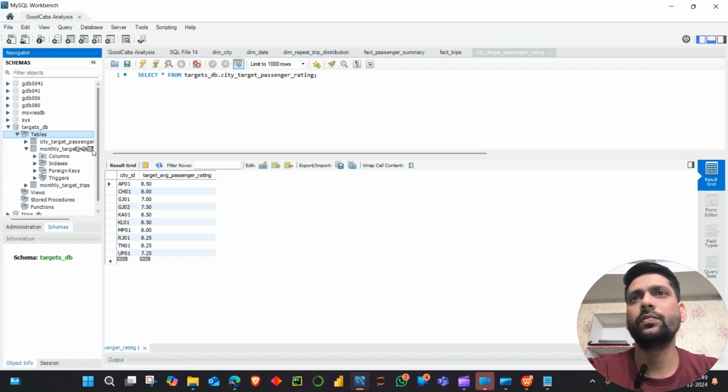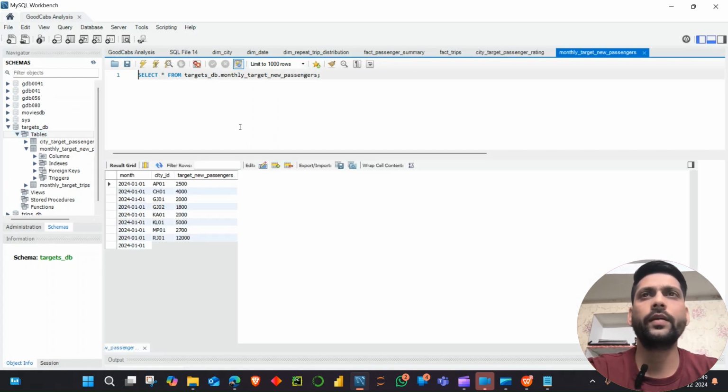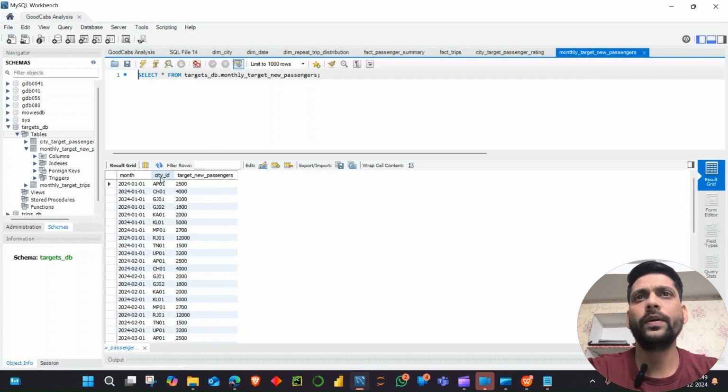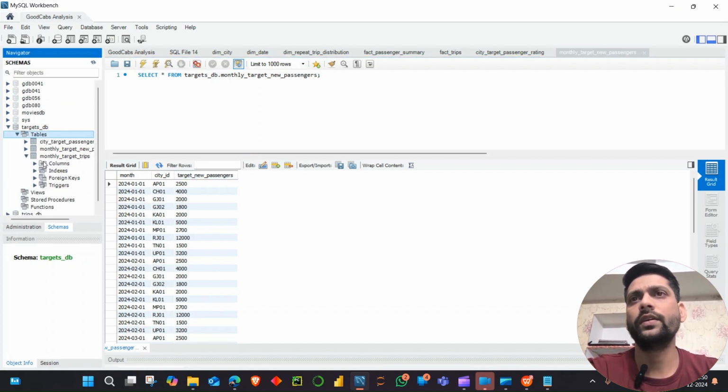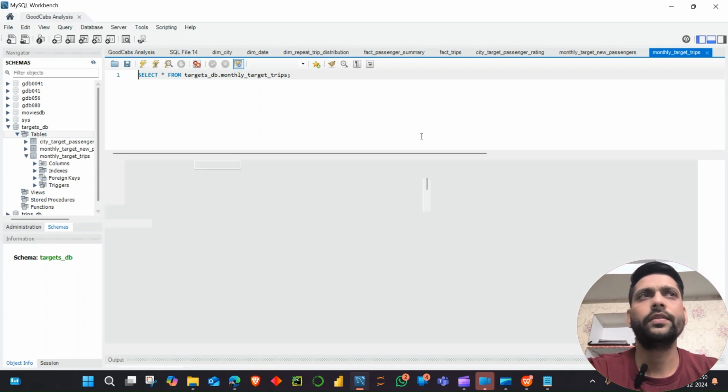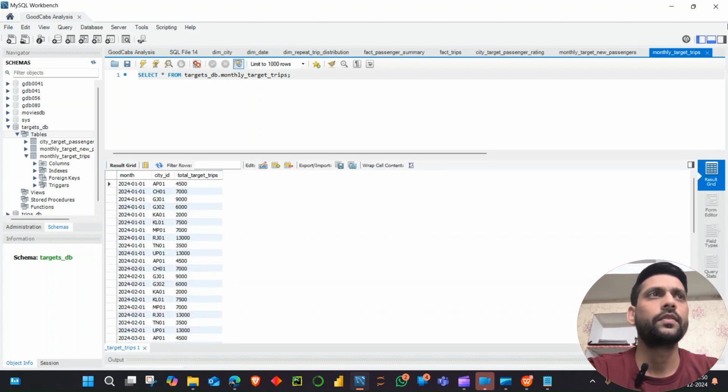Then we will open the next table. In this table we have month. Again, this is common. Month, city ID, and total target new passengers information is given. And after that we have this last table. This is monthly target trips. So this data is monthly, and again total target trips information is given.